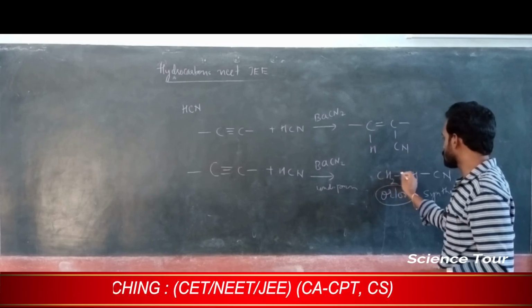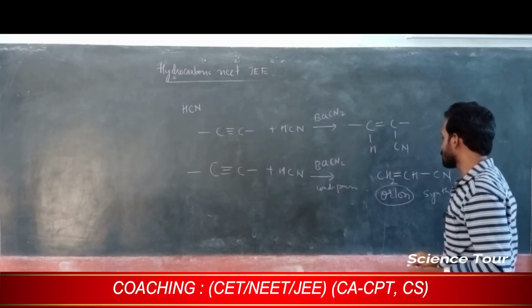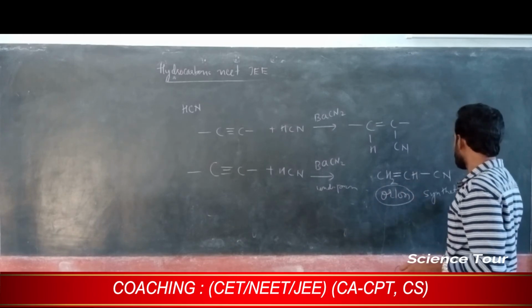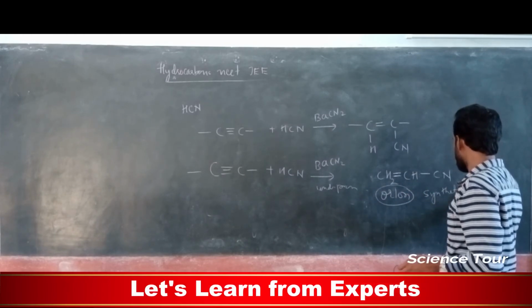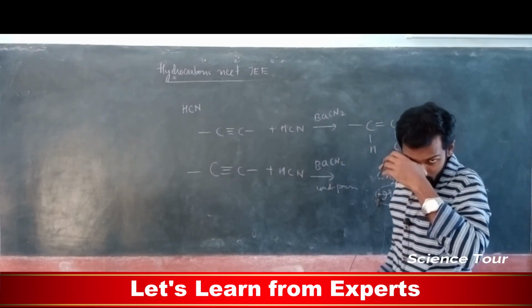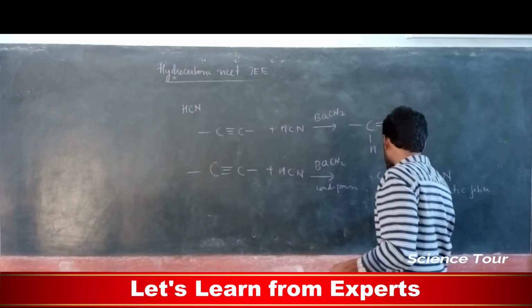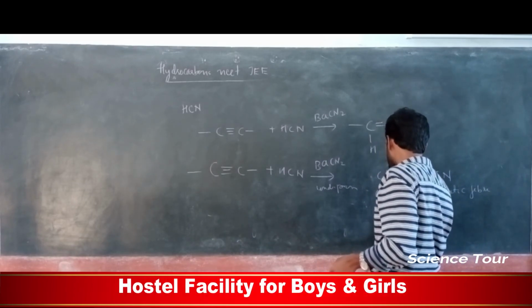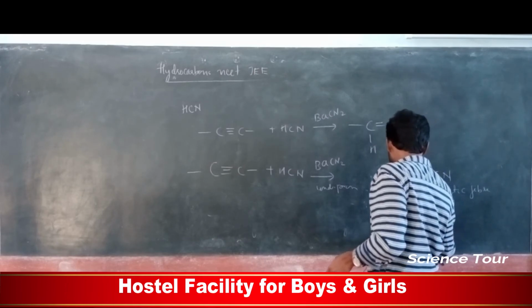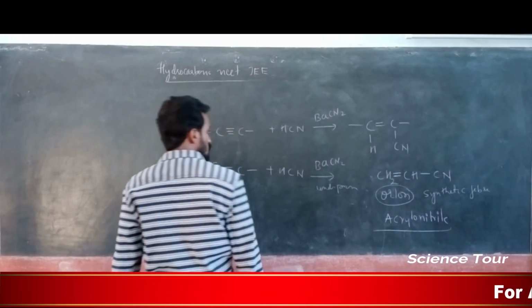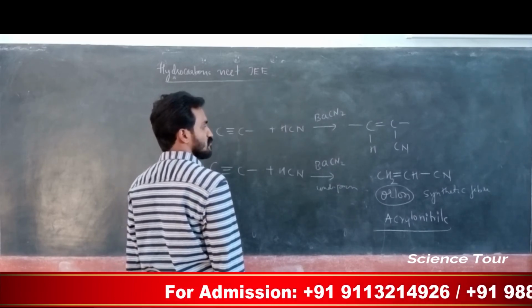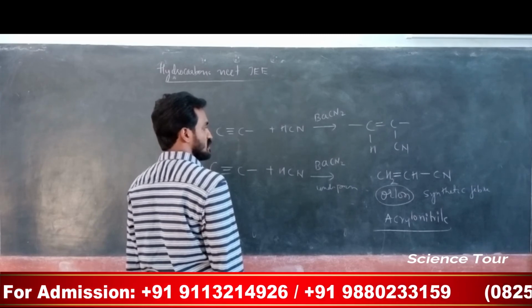Here a double bond is required. The synthetic fiber Orlon is the general name; the actual name is acrylonitrile. This is a synthetic fiber, a polymer.